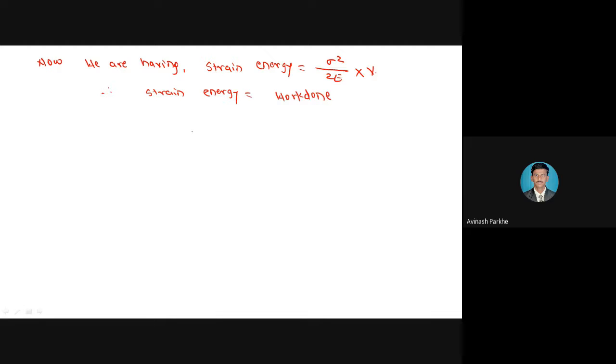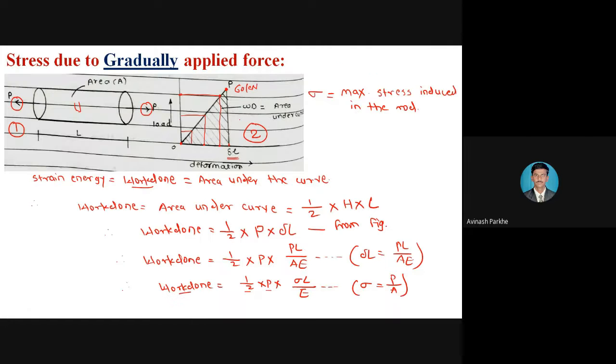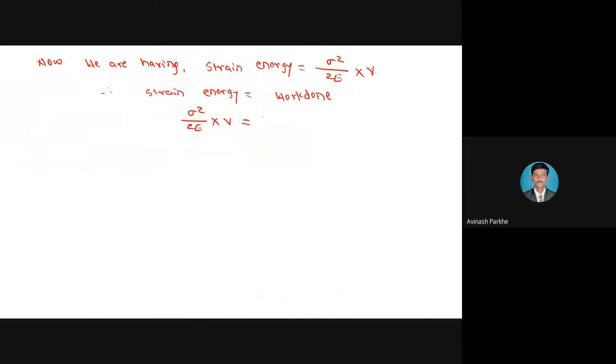What is the strain energy in that particular rod? Yesterday we have calculated, that is sigma square upon 2E into volume. And what is the work done value we have calculated? That is work done is equal to 1/2 into P into sigma L upon E. 1/2 into P into sigma L upon E. Okay, now